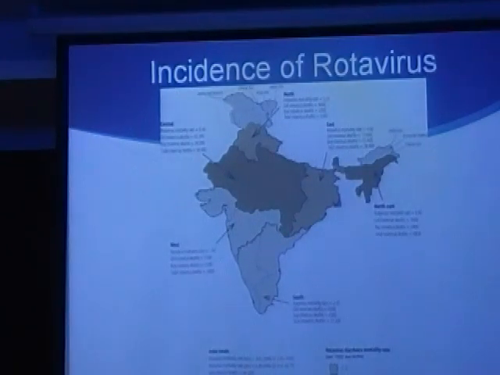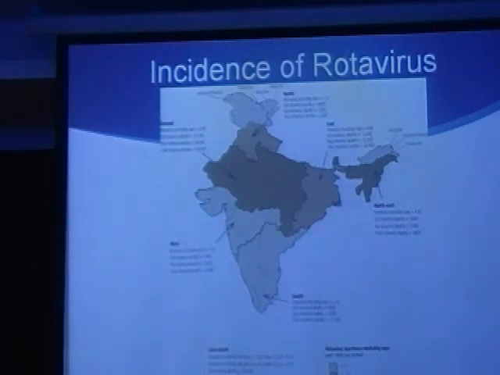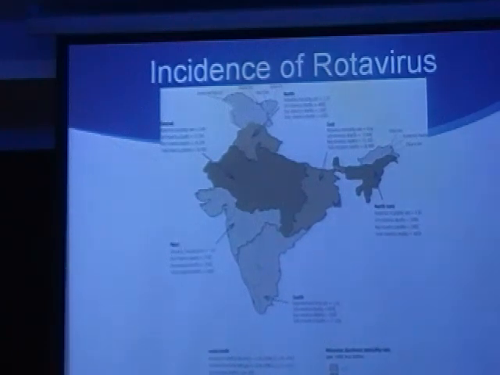So this, again, I got from the WHO bulletin, showing the incidence of rotavirus in different parts of India. As you can see, the northern belt, the most populous belt of India, has one of the highest amounts of rotavirus prevalence. Karnataka is low, but really not that low. We still see quite a lot of rotavirus, and it was interesting for me to see that the northeastern states also have quite a lot. So it's spread out pretty much everywhere.